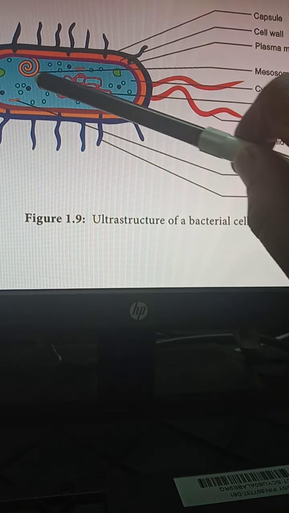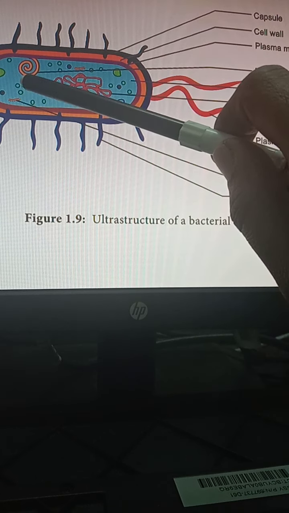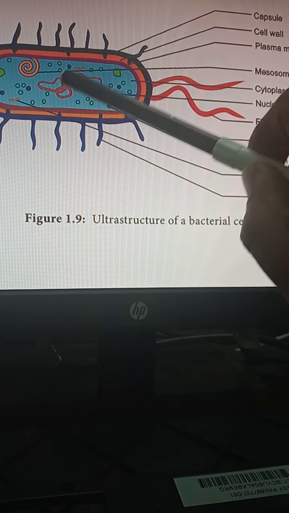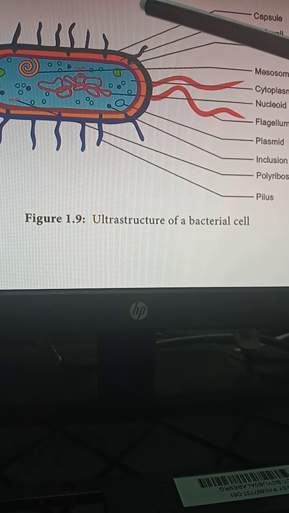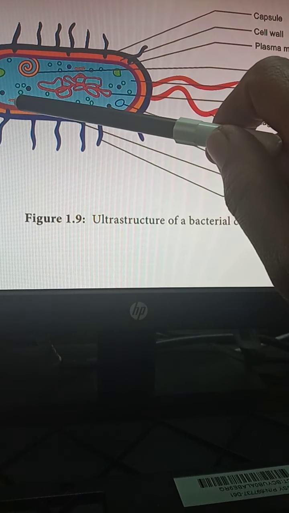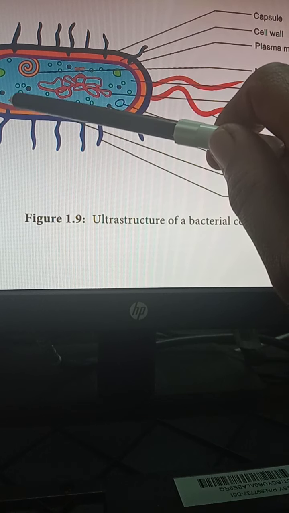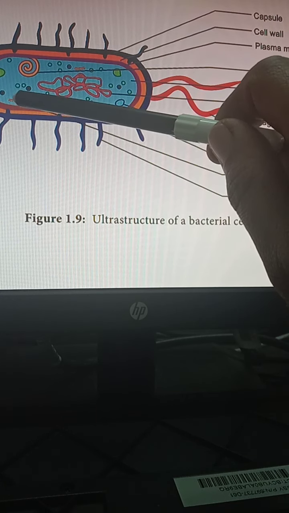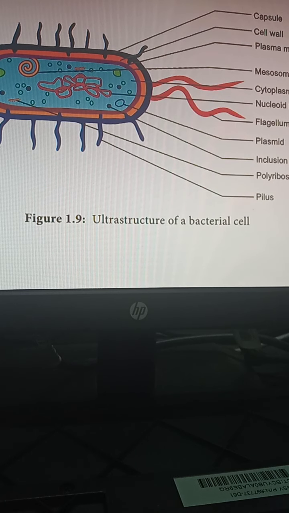Similarly, we also have the thylakoid regions where you can have the photosynthetic pigments, and those are involved in photosynthesis. We also have the ribosomes. Ribosomes are present in the cytoplasm, and here remember one important feature: in the bacteria, the ribosomes are not present as a single unit, they will be attached to one another to form the polyribosomes or polysomes, and they are involved in the protein synthesis function.